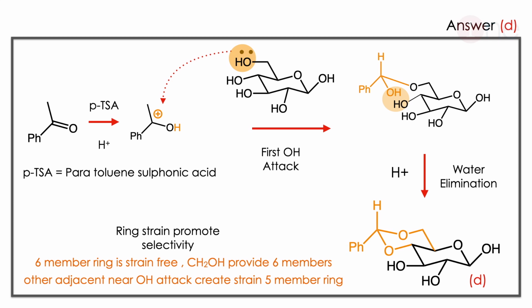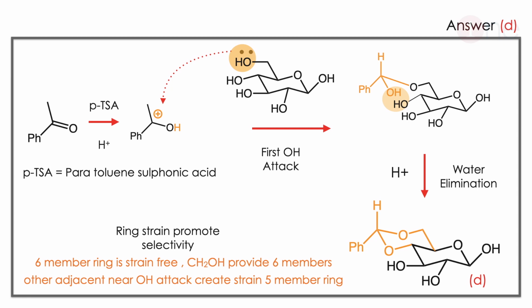Let us see why. Here the starting material is benzaldehyde. The PTSA is an acid which activates the carbonyl carbon, which contains the positive charge. So once H plus attacks, it creates the positive charge on the carbon. So the positive charge can be attacked by any alcoholic group lone pair. There are 4 oxygens with a lone pair. So which will attack? Here the reaction is completely promoted by 6-member ring formation.